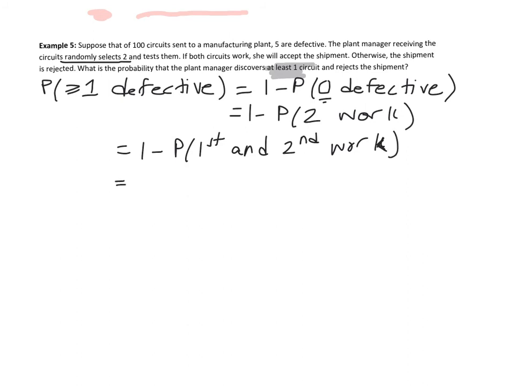All right, and then that's our "and." We're thinking multiplication. I'll switch colors just to keep everything as clear as possible. So that means our multiplication rule. These are not independent events because we are sampling without replacement. So we have to use our general multiplication rule: the probability of the first works times the probability that the second works, given the first one was working.